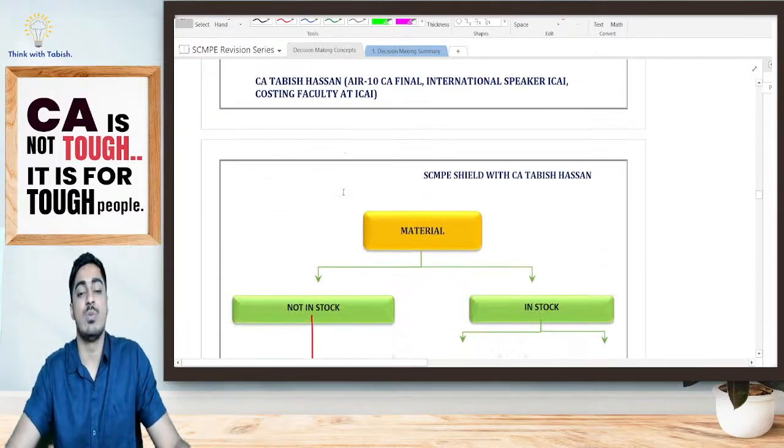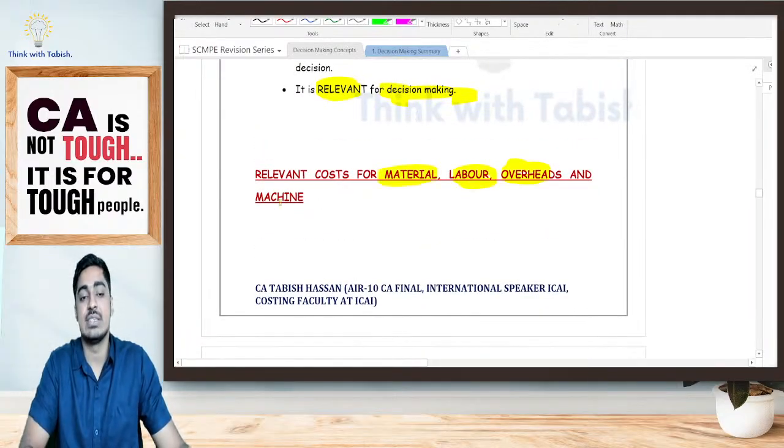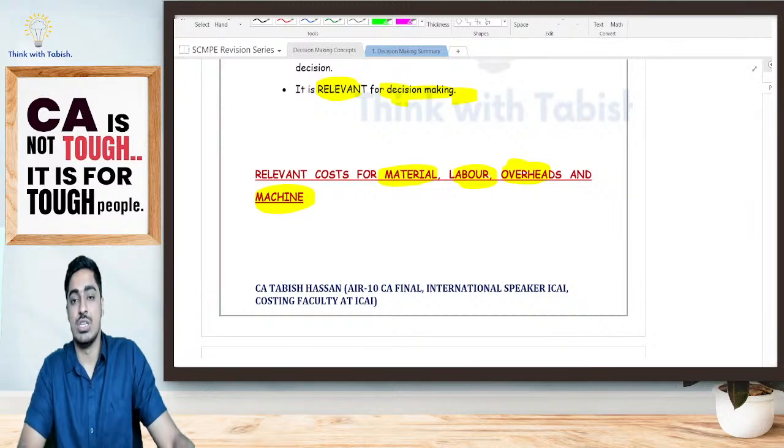Now, we have the most important thing, students: relevant cost for material, labor, overheads as well as machines. Okay, we'll do this concept. After that, we'll take a small break, everyone.